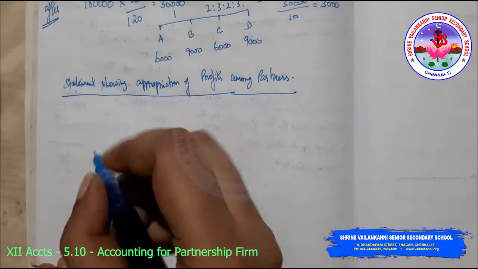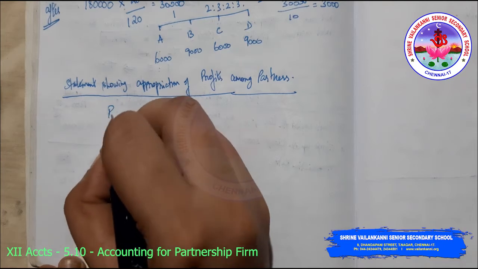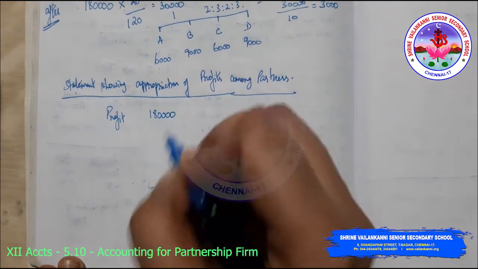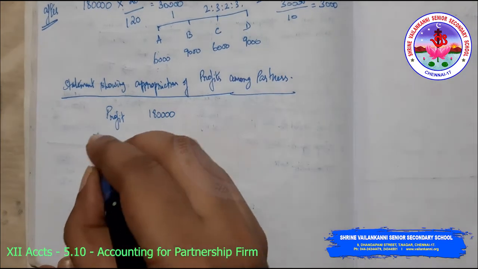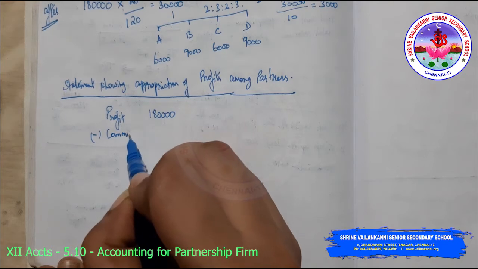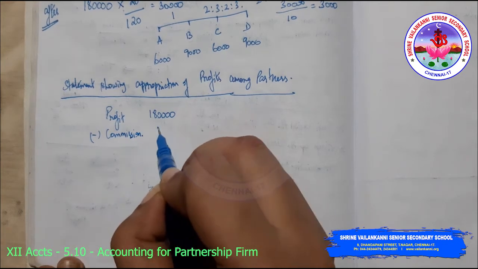So I'm going to show what the profits were. Profits were 1,80,000 minus commission 30,000.